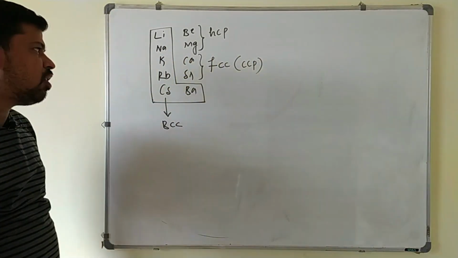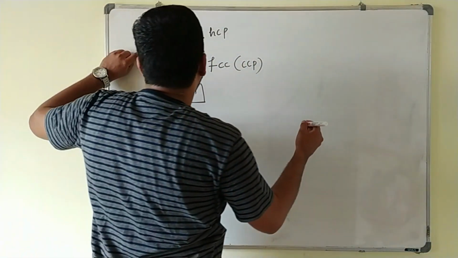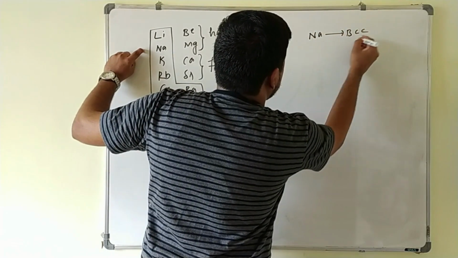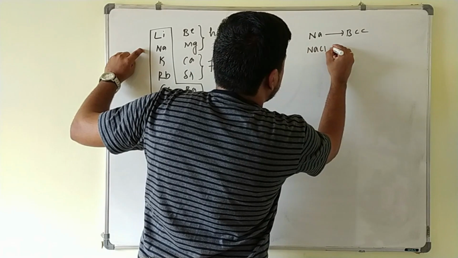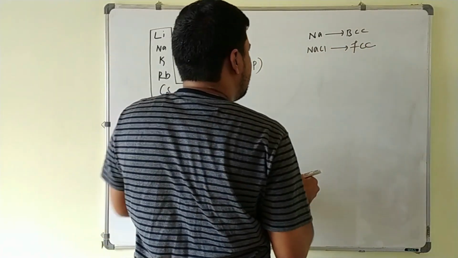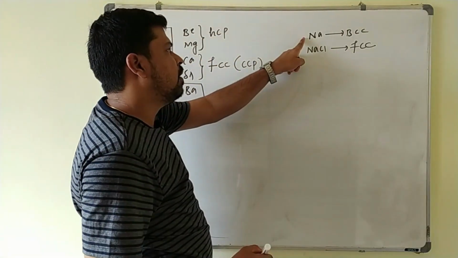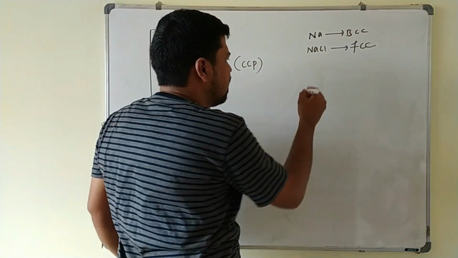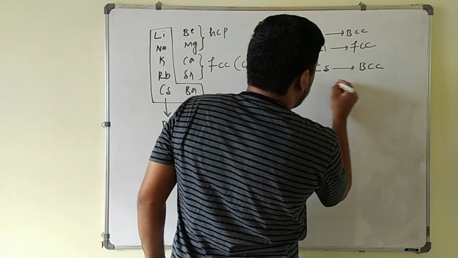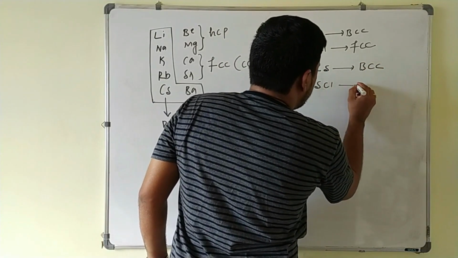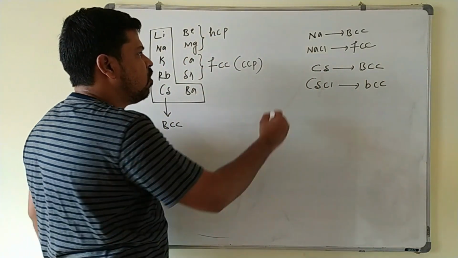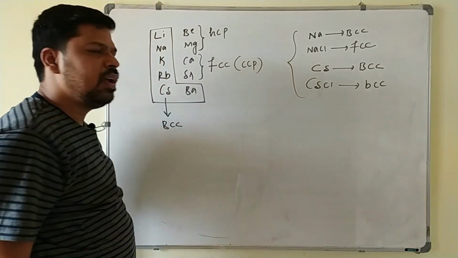So in order to avoid the confusion, here sodium is what? Sodium has a BCC structure, but if you go for NaCl, that is having an FCC structure here. Okay, NaCl is having FCC structure. Sodium itself is having what? BCC structure. If you go for cesium, cesium is also having BCC structure, but if you take cesium chloride, that cesium chloride is also having what? BCC structure. So in order to avoid confusion like this, you have to clarify the things.